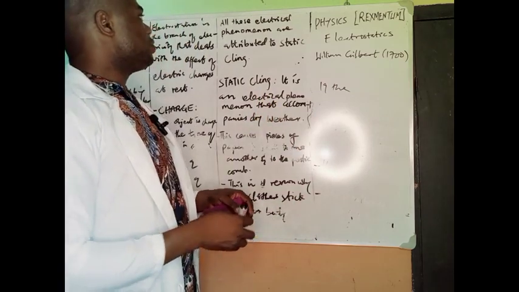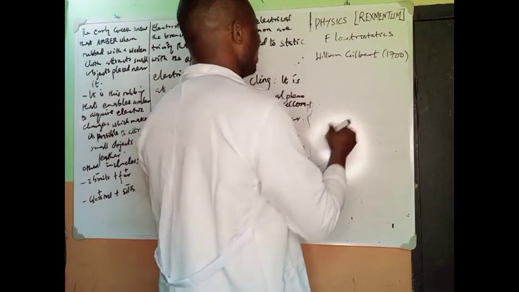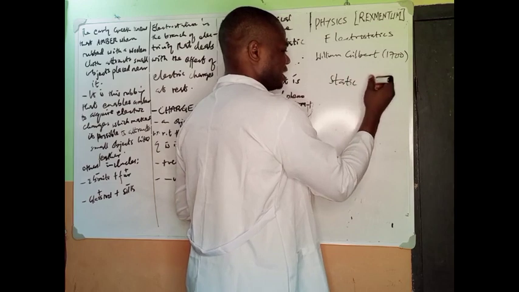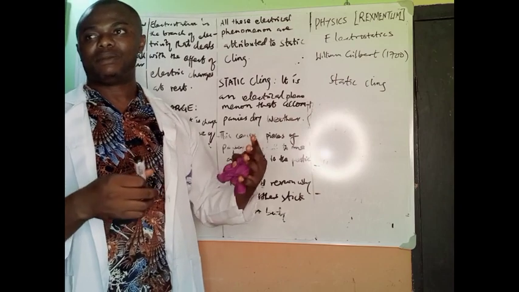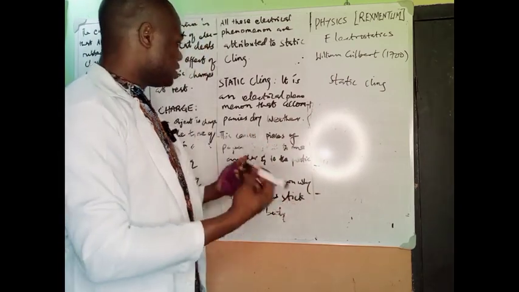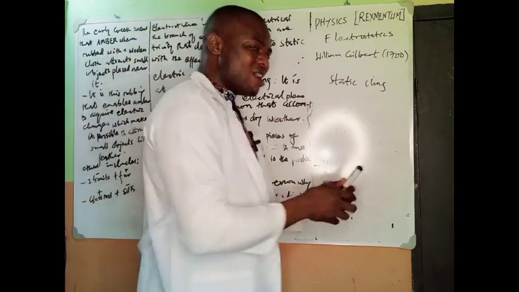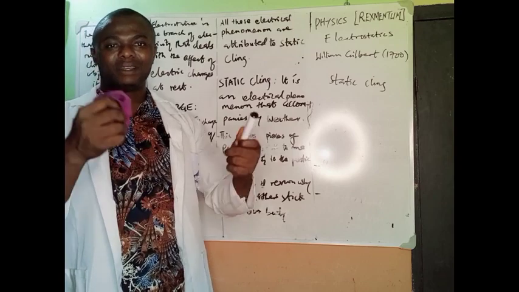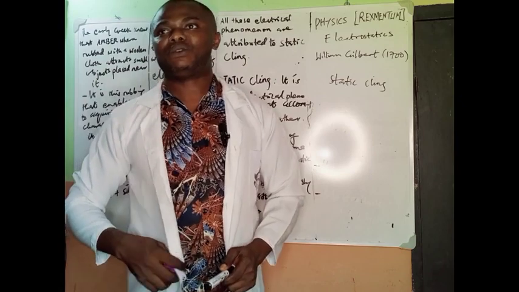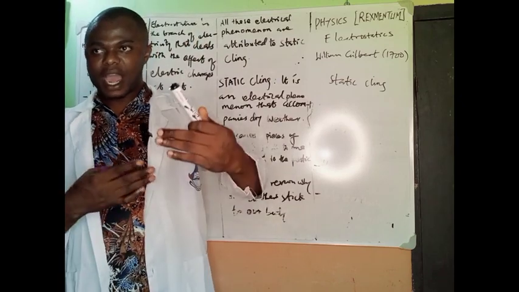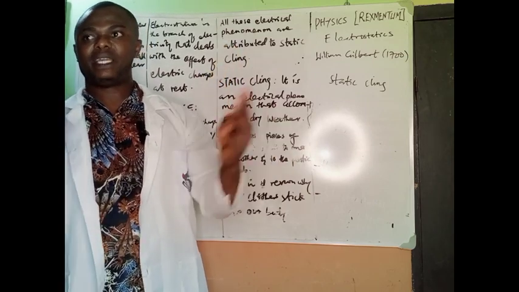All right. And I want you to understand that all these electrical phenomena are attributed to what we call static electricity. You can see the name, as I say, electrostatic. And what is static electricity? It is an electrical phenomenon that accompanies dry weather. That is why our clothes are able to stick to our body, and when you rub a piece of paper and bring it close to a television screen, it will get attracted.